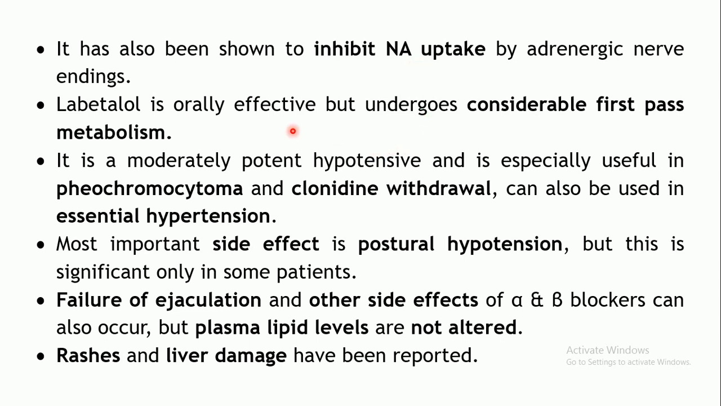Again, coming to the kinetic property of this labetalol, this is effective by oral route, but it undergoes considerable first pass metabolism. So bioavailability of this particular drug by oral route is low. Coming to the uses, mainly it can be used in the hypertension which can be precipitated as a result of pheochromocytoma, which is a tumor of the adrenal medulla wherein there are excessive catecholamines released, so hypertensive crisis may take place.